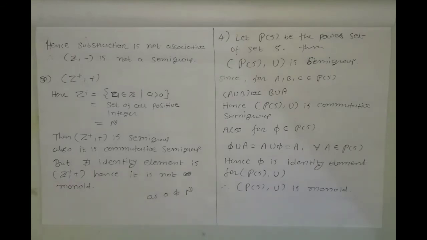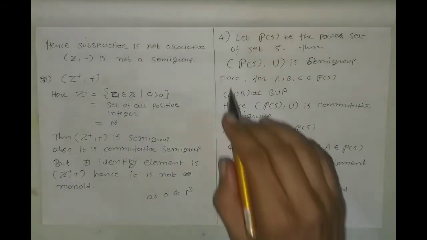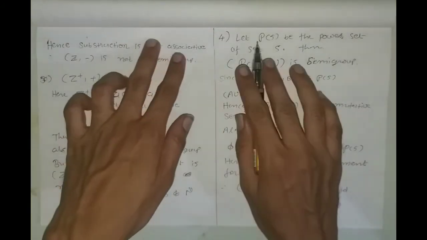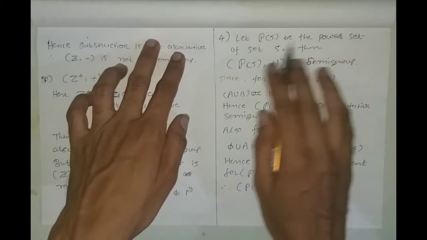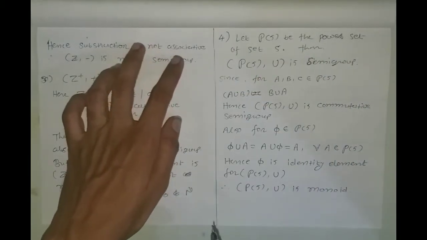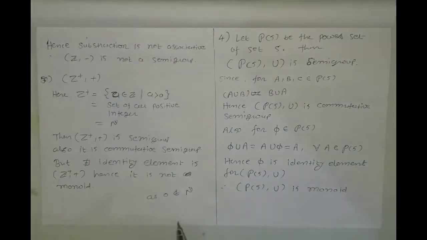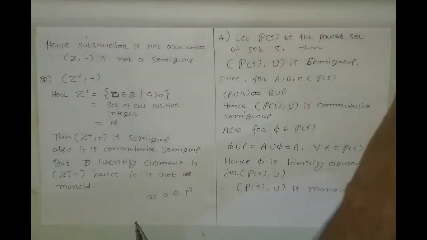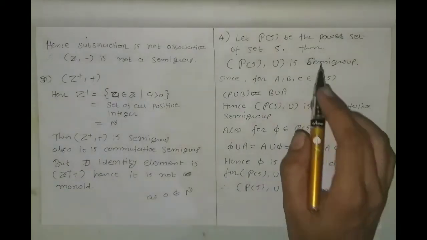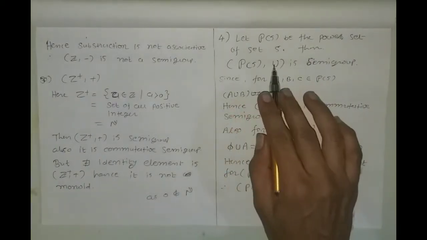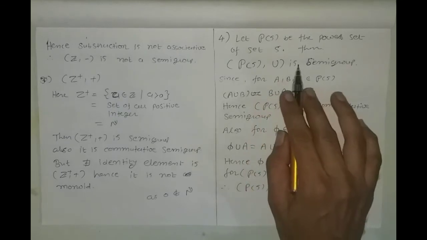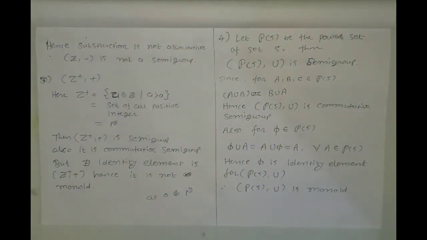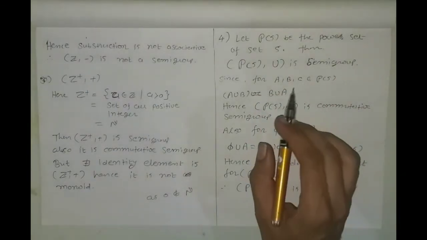Okay. Now the fourth example is, let us consider P(S) to be the power set of set S. If we consider any set S, the set of all subsets of the set S is called the power set of S. Then P(S) with the binary operation union is a semigroup.